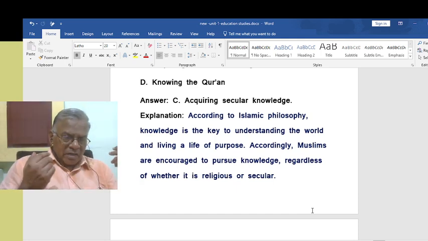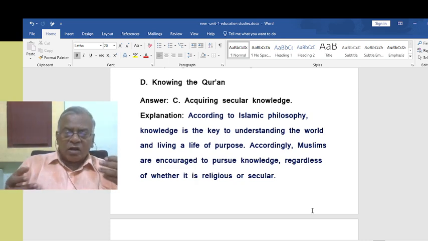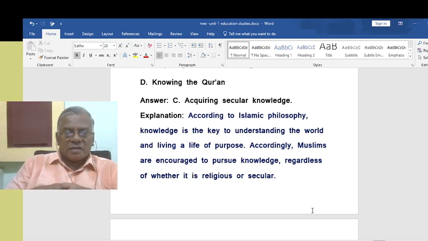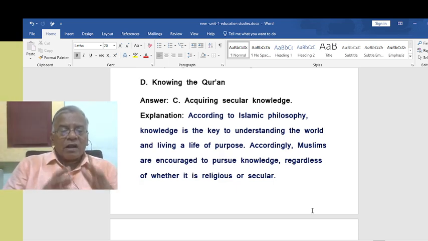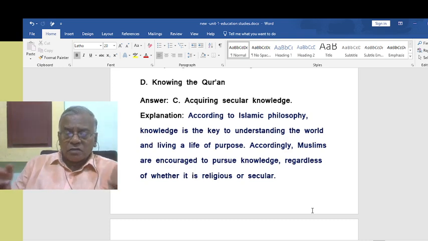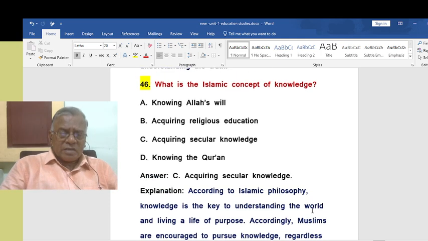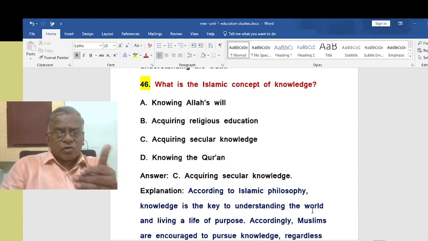Whether it is religious knowledge or secular knowledge, knowledge is knowledge. Knowledge comes from Allah. Now that is the understanding. So acquiring secular knowledge here, that is the right answer. The Islamic concept of knowledge is not only religious education but also secular knowledge. That comes from Allah. That is the understanding here.